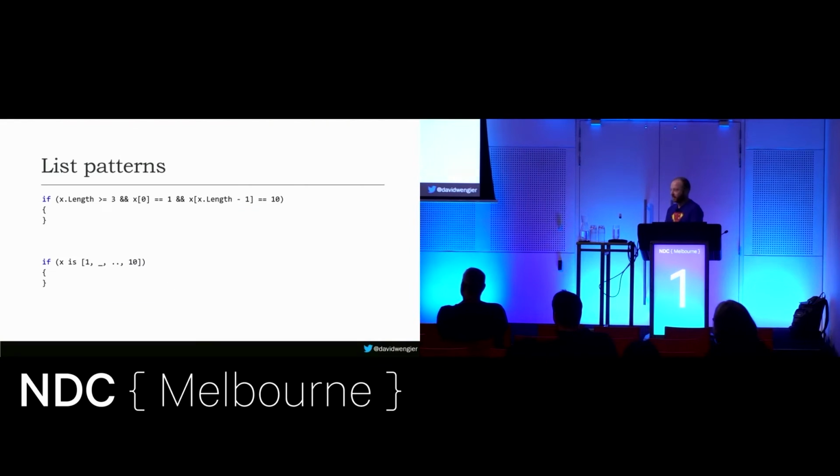List patterns, sorry, I should talk about this. List patterns are, like all other patterns, mainly a way to simplify code checks. So if we imagine X, in this case, is an int array, I can check: is there at least 3 items in the list? Does it start with 1? Does it end with 10? I can do that in that first line of code, or I can do that in that second line of code. And if you've never seen a list pattern before, yes, it looks weird. Don't worry, I will explain.